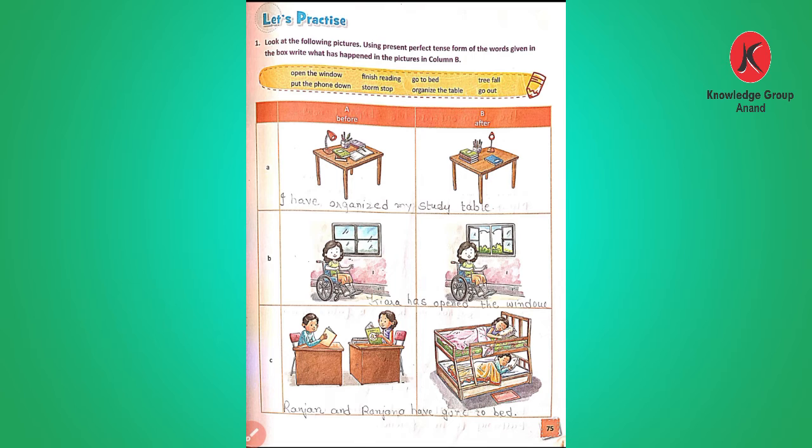In the second picture we see that a girl is sitting near the window but the window is not open, and in the next picture we see that the girl is opening the window. Here in the box it is given open the window. So how will you change it into the perfect tense? We can write the sentence like that: Kyra has opened the window.